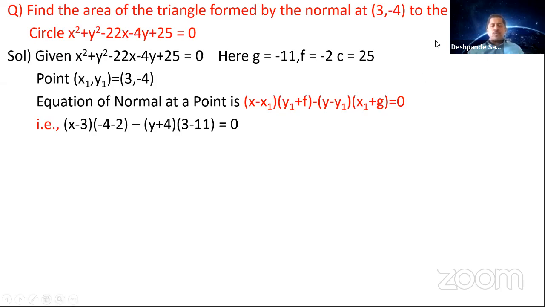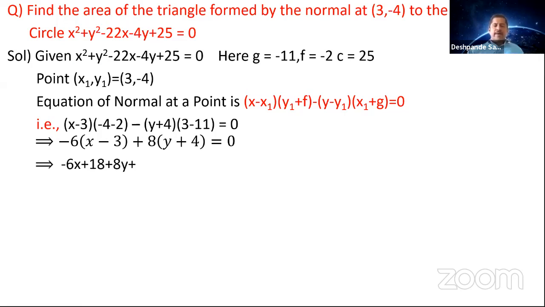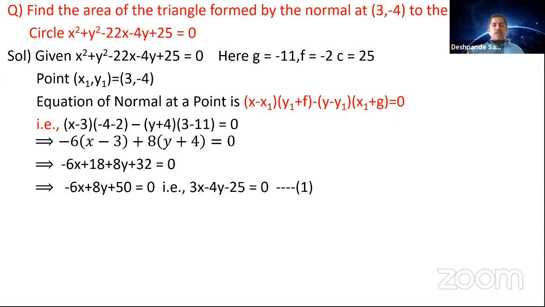Minus 4 minus 2 here is minus 6, and 3 minus 11 is minus 8. So minus 6 into (x minus 3), minus into minus is plus, so 8 into (y plus 4) is equal to 0. Expand this: minus 6x plus 18 plus 8y plus 32 is equal to 0. Simplify further: minus 6x plus 8y plus 50 is equal to 0. You see that minus 2 is common in all terms. Take it common, and it becomes 3x minus 4y minus 25 is equal to 0. This is the normal equation.